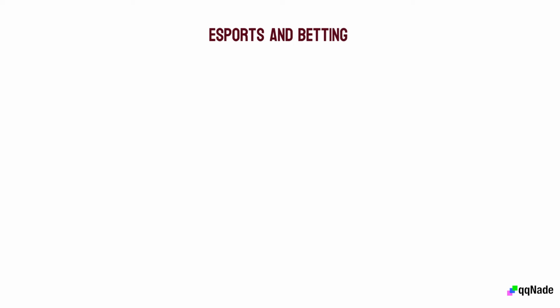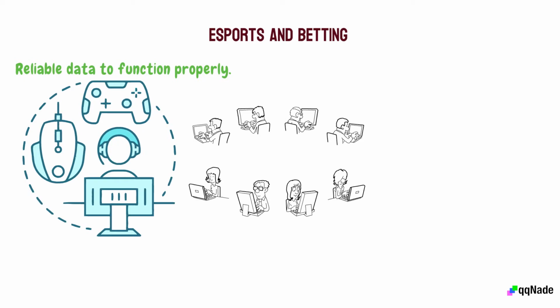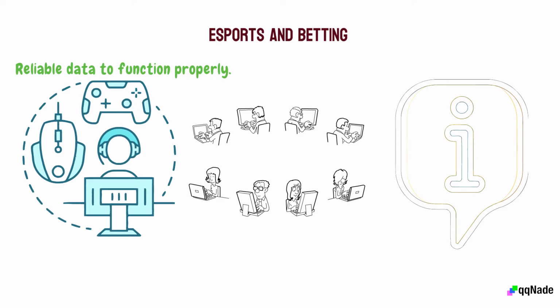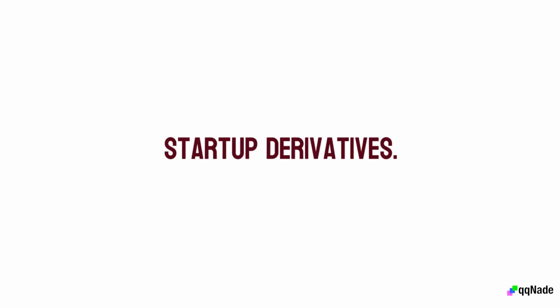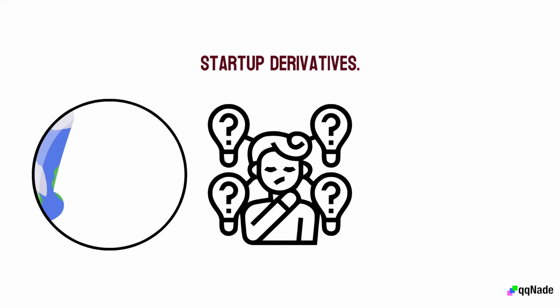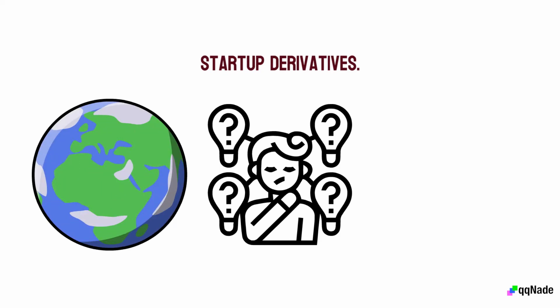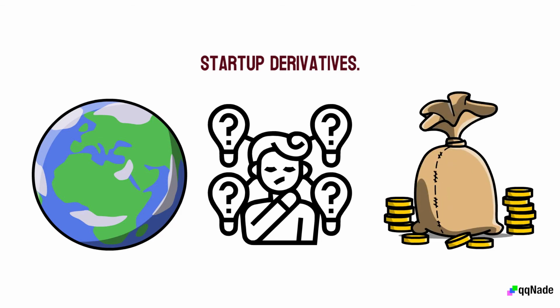Esports and betting. Betting in electronic sports relies on reliable data to function properly. For this reason, developers can build esports and betting dApps that connect to the Flux protocol for accurate information. This will smoothen the betting process for players. Startup derivatives. Startup derivatives are considered to be one of the fastest growing financial markets in the world, and Flux enables creators and developers to easily build derivative markets on any asset.